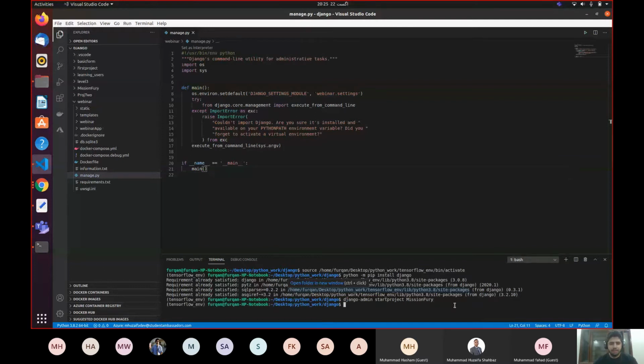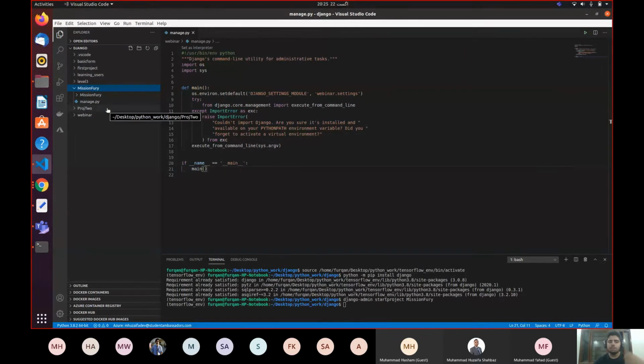Let's build it. As soon as I hit enter, you will see that Mission Fury is created over here. That's a very nice quality of Django, that whenever you create a project, you just write startproject and it will create the project from scratch for you. Every file is already built in over here. I'm not going to dig into much detail of Django, because that's part of later workshops.